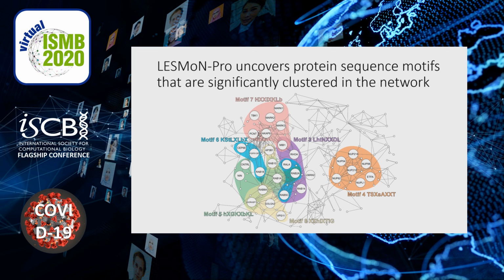This figure shows proteins that contain sequence matches to each of 6 of the 9 representative protein sequence motifs and the location of these proteins in the PPI network. While LESMON-Pro still tended to uncover sequence motifs that annotated multiple proteins in the same family of homologous proteins, such as nuclear pore proteins or RAB proteins, the majority of the motifs also annotated several non-homologous proteins. The fact that these motifs were associated to several proteins in the network and that these proteins were significantly clustered within the network suggests potential functional relevance for these motifs.